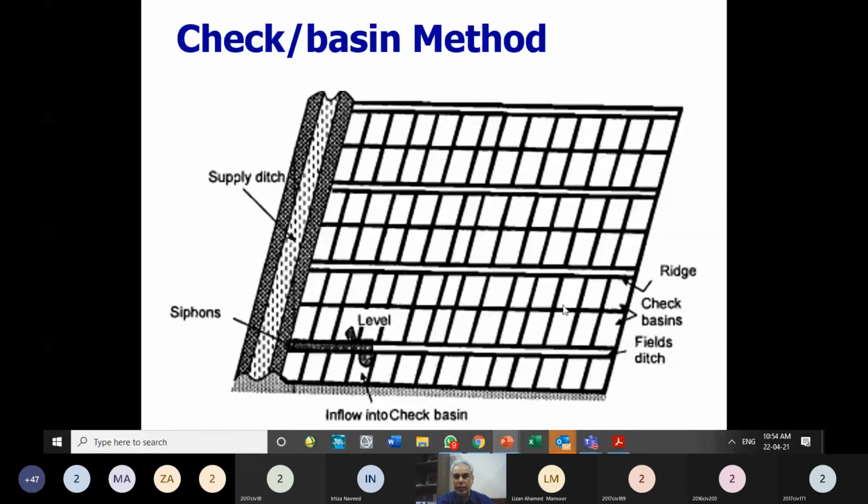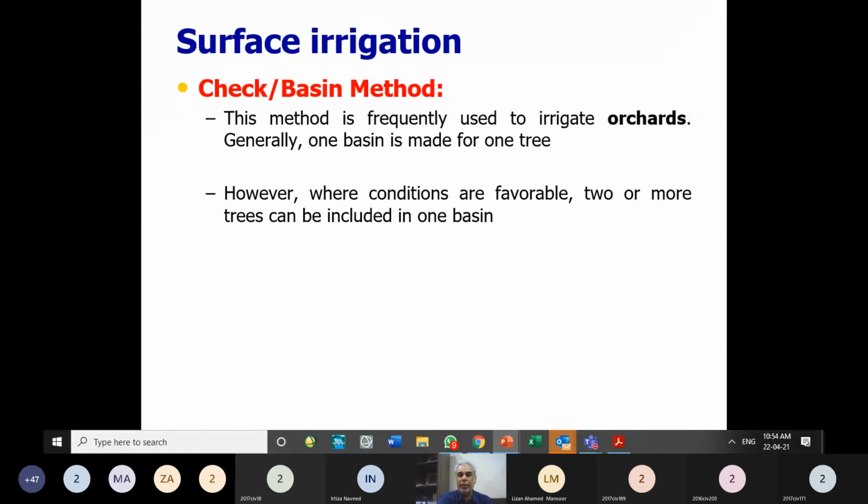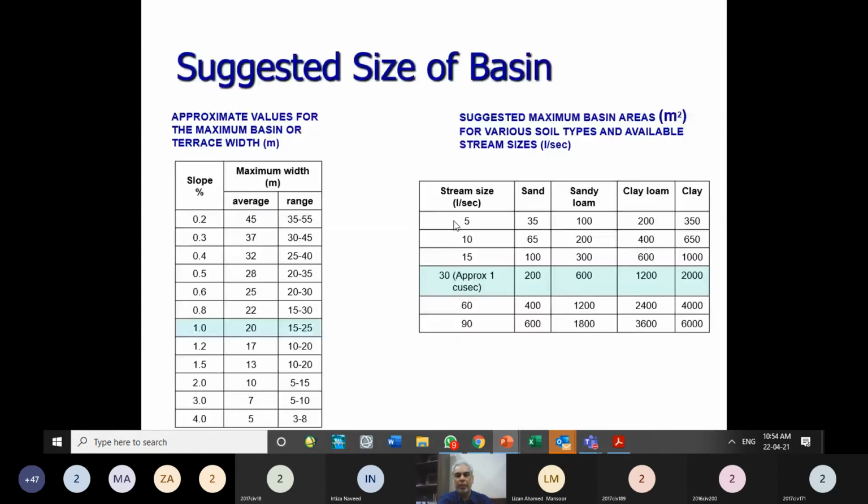So this is a field channel, a field ditch. We need a field ditch between two checkbox rows so that each can be supplied independently. The method is frequently used to irrigate orchards and for rice crops where conditions are favorable. Two or more trees can be included in one basin.